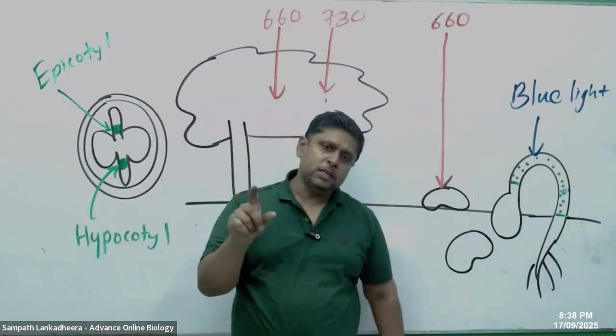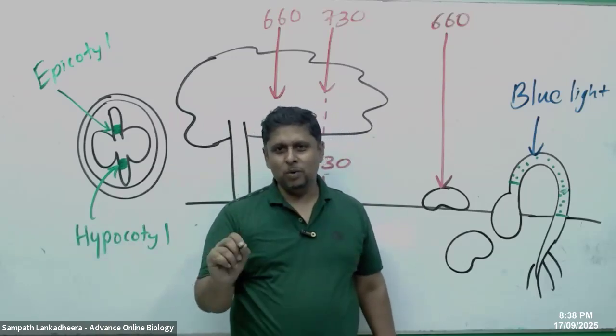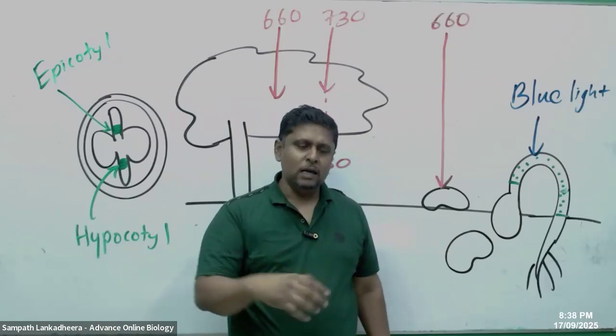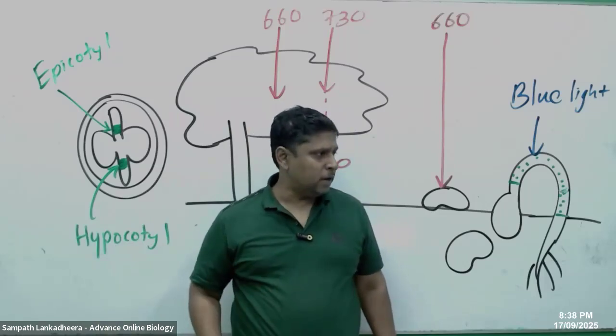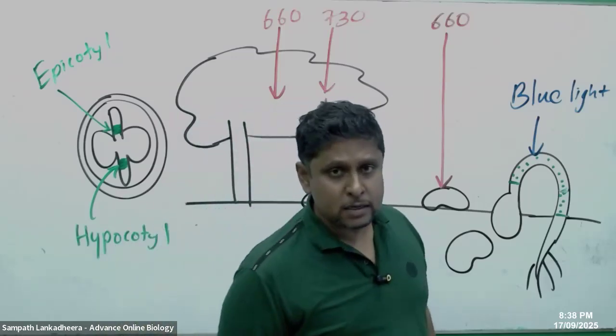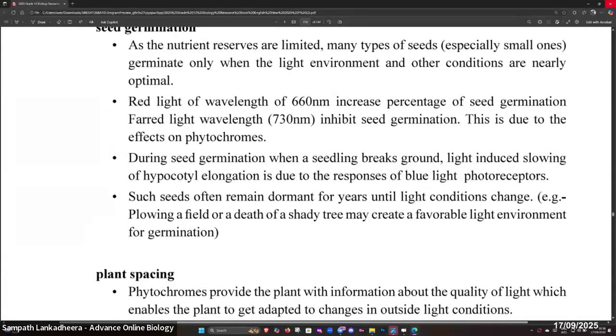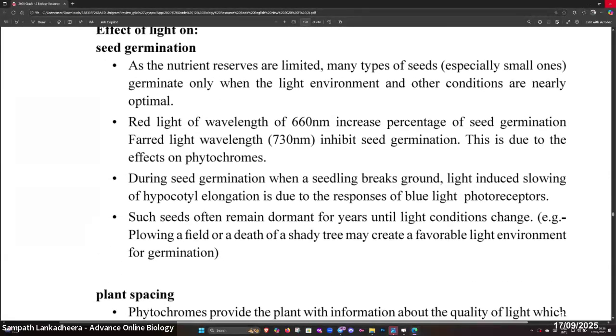So when we talk about seed germination, red light, far red light and blue light all have effects on it. This is what it means. Look at these, people: seed germination, red light wavelength 660, 730.